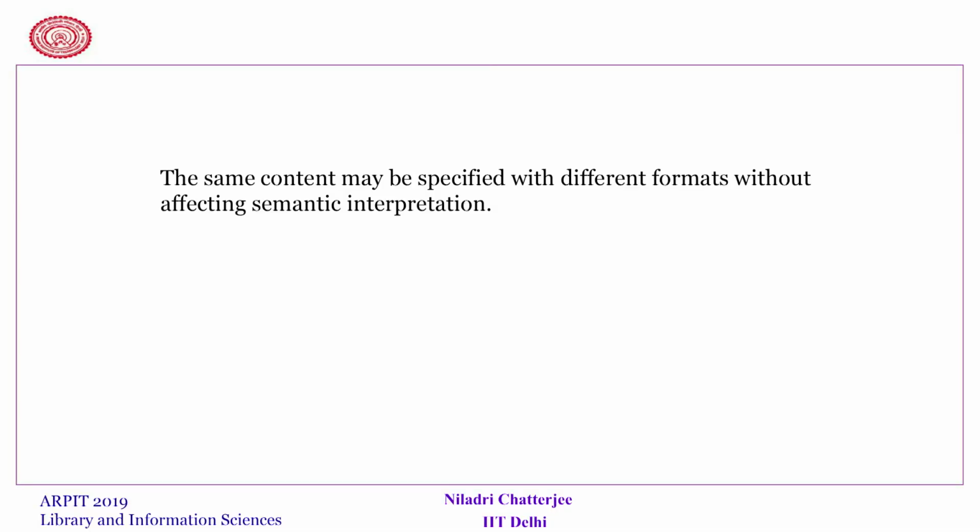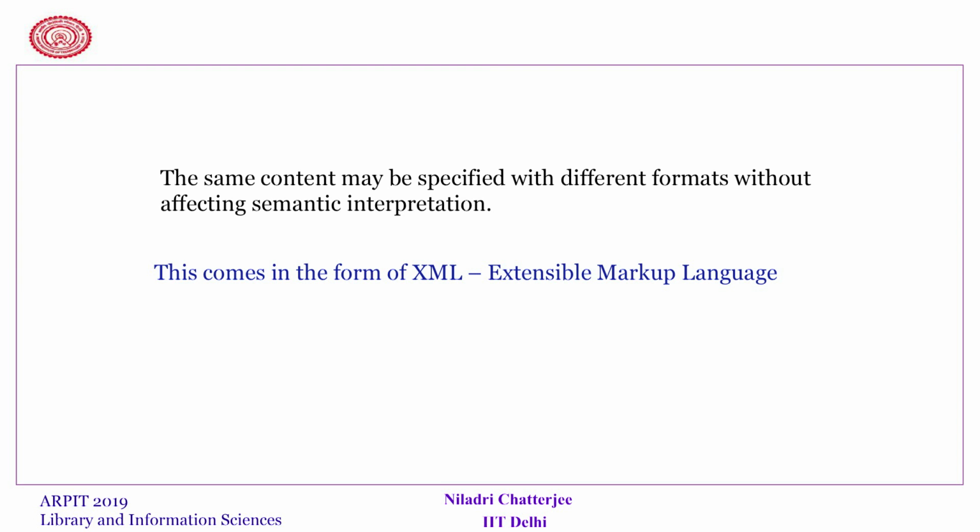Thus, the same content may be specified with different formats without affecting their semantic interpretation. This comes in the form of XML, which is called extensible markup language.